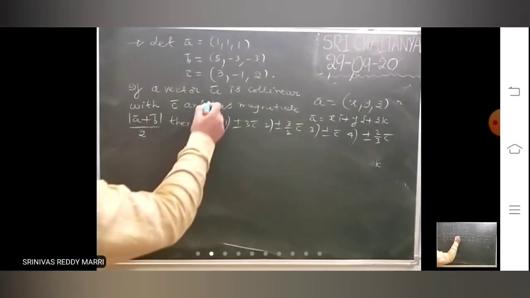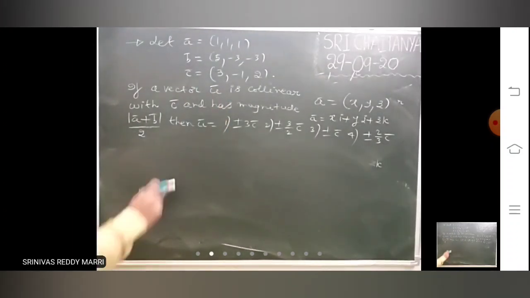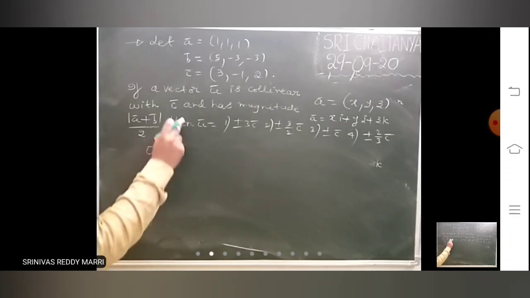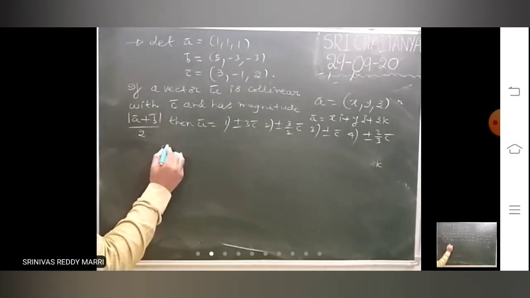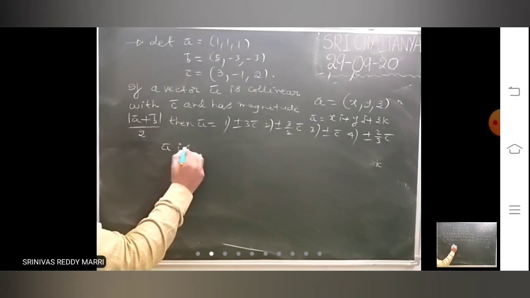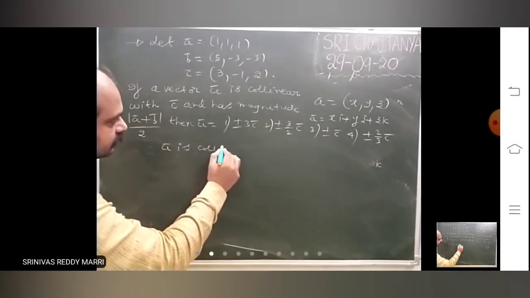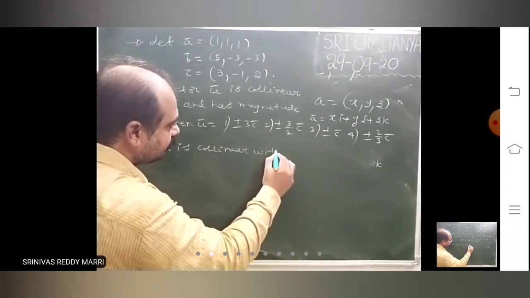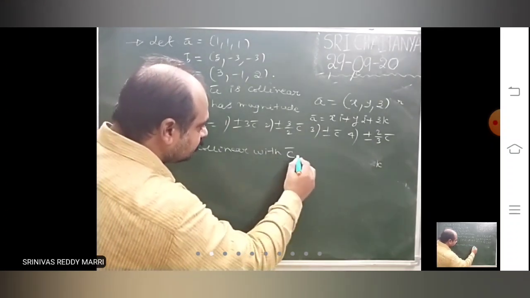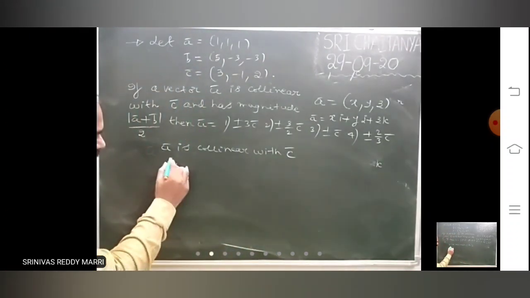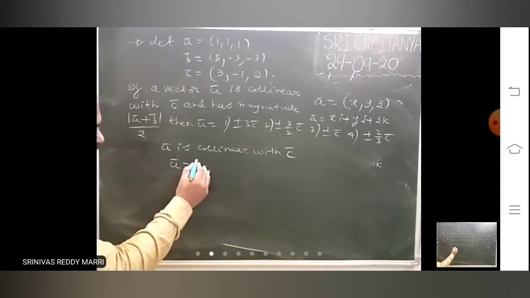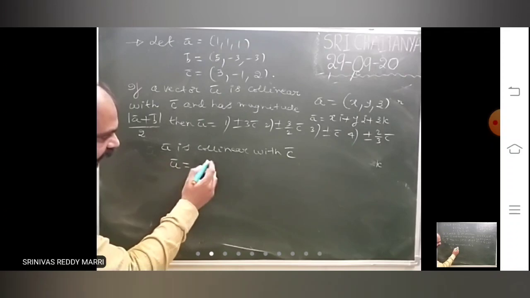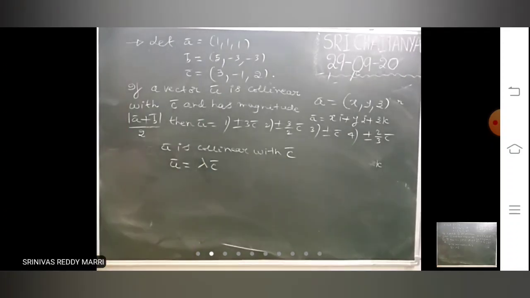So look, u bar is collinear with c bar. Collinear with c bar means always collinear vector. This vector will be some constant lambda into c bar.